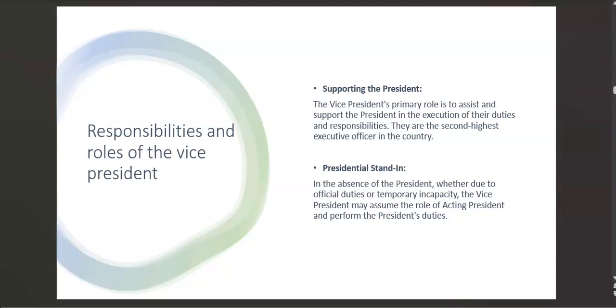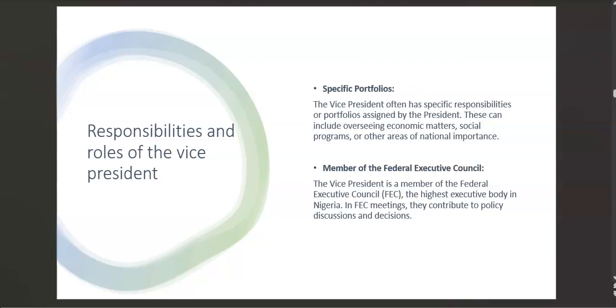Do not be afraid. Other responsibilities are specific portfolios. The vice president often has specific responsibilities or portfolios assigned by the president. This can include overseeing economic matters, social programs, or other areas of national importance. Okay, other areas of national importance.